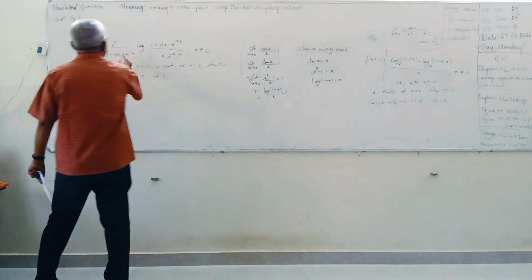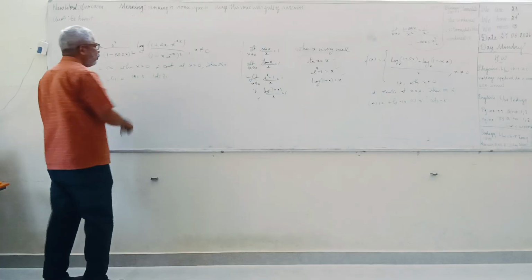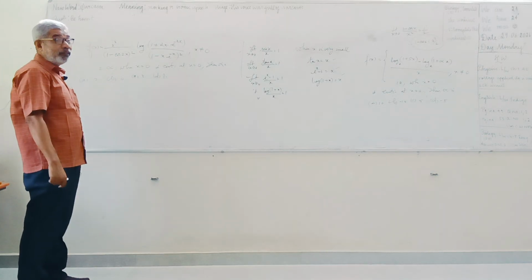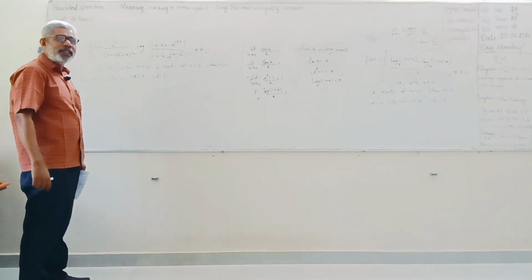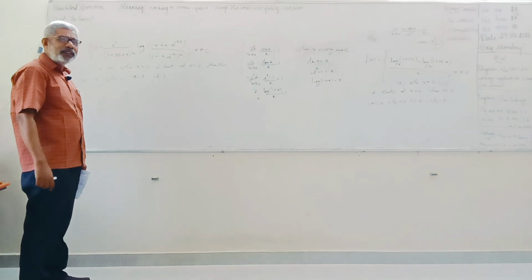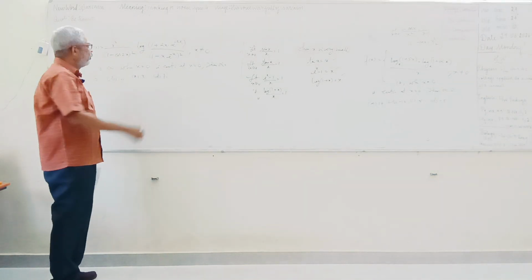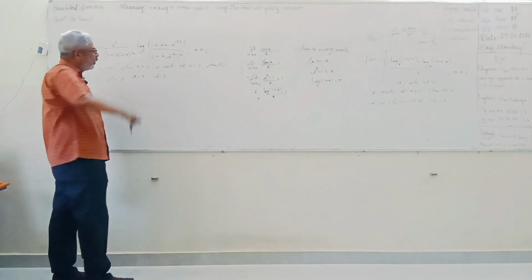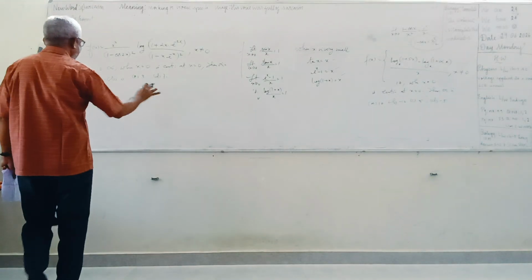Now you can find it out very easily. Logarithm of this one: and the logarithm of a ratio you can take as log m minus log n. Logarithm of m by n is equal to log m minus log n. That will be better. Then this one square, the square is only for this one. Whatever I told you, that is enough.